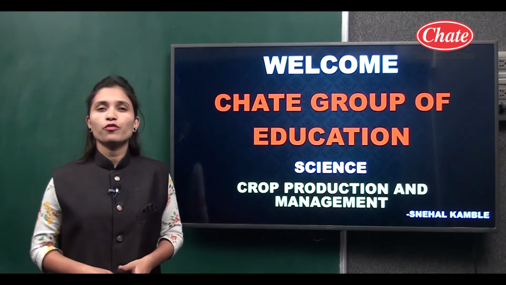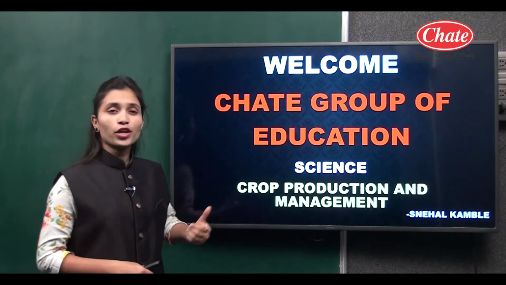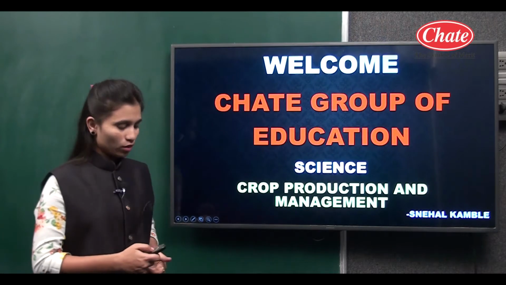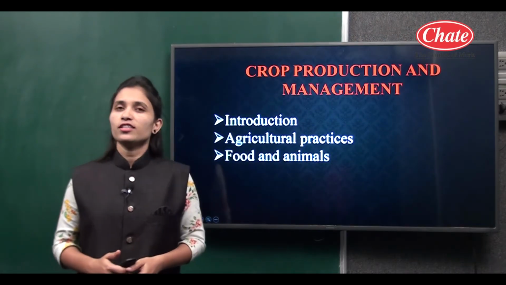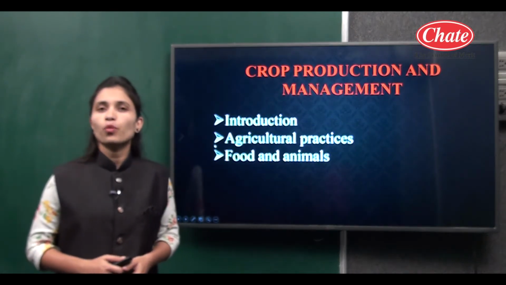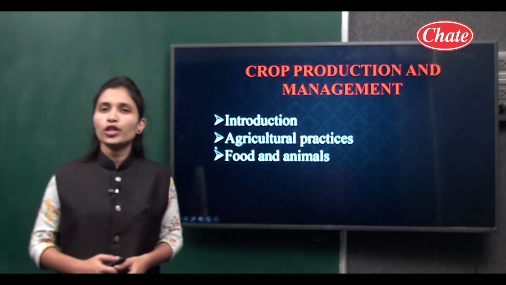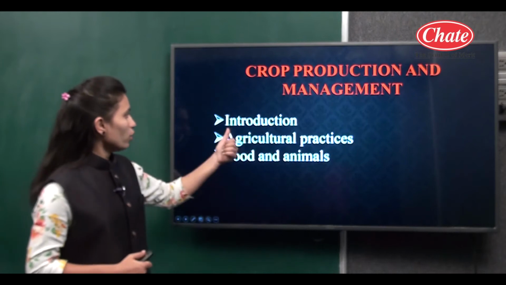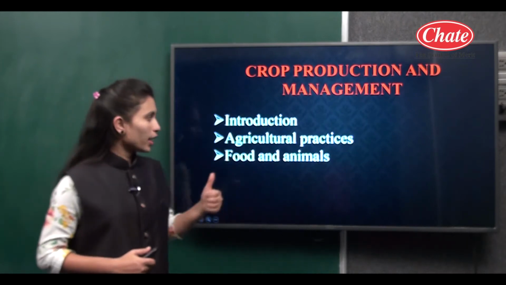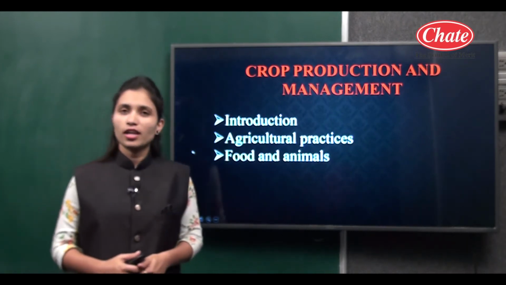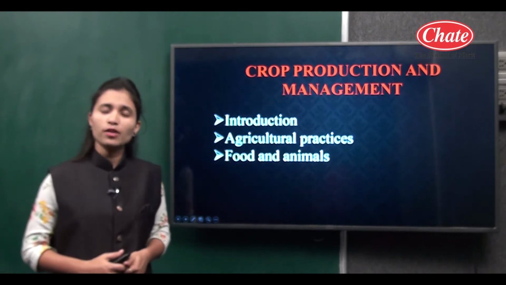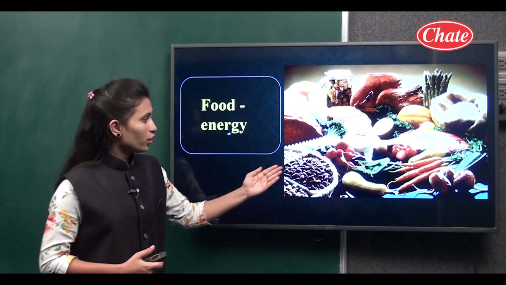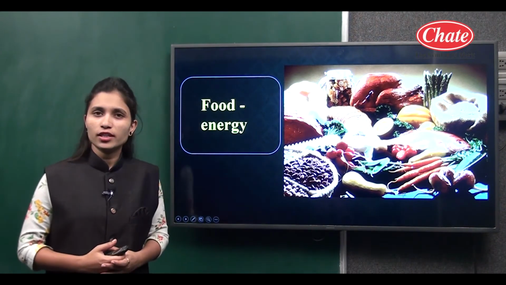So today we will discuss the first topic of science, that is crop production and management. In this lecture we will discuss the points which we are going to learn in this chapter. First is the introduction, then agricultural practices, and the last one is food and animals. Here we see different food items in this picture.